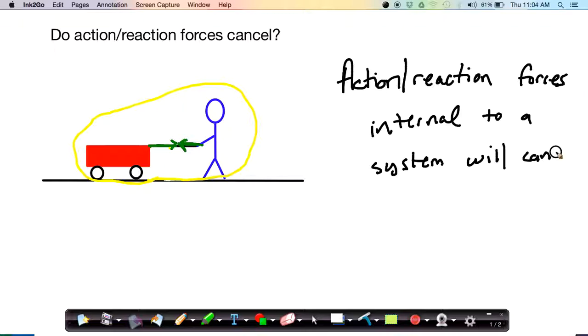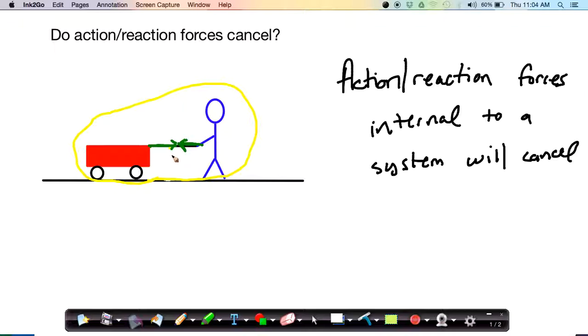In fact, this is the only time that action-reaction forces will ever cancel, if the action-reaction pair is internal to the system that we are studying. So, if we're looking at the combined system of the wagon plus the person, this action-reaction pair is internal to that system, and it will cancel out.